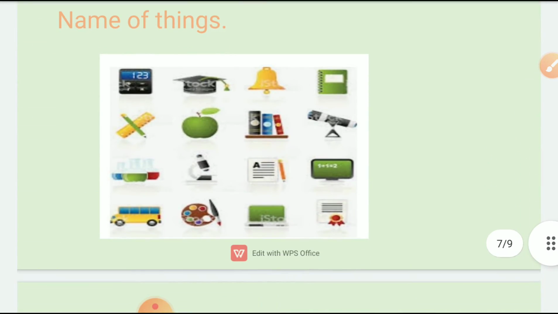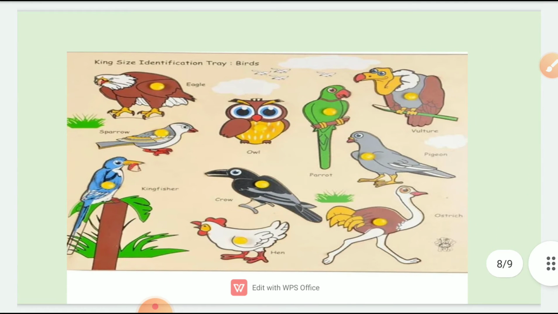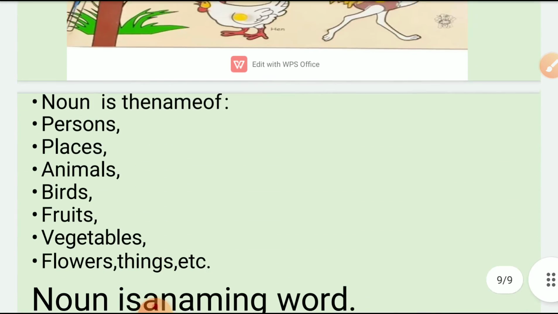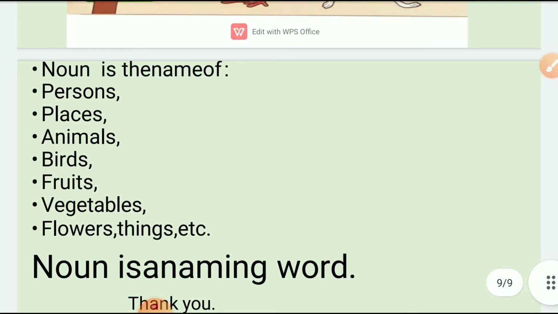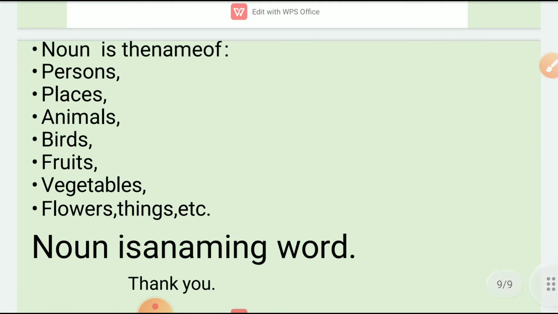And names of things, like cap, television, bell, bus, etc. Names of birds: sparrow, kingfisher, crow, owl, parrot, etc. So, noun is the name of persons, places, animals, birds, fruits, vegetables, flowers, things, etc. So, noun is a naming word.